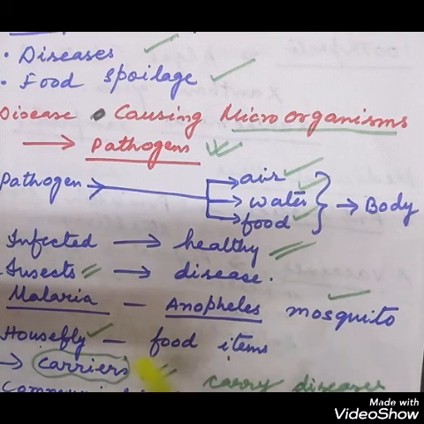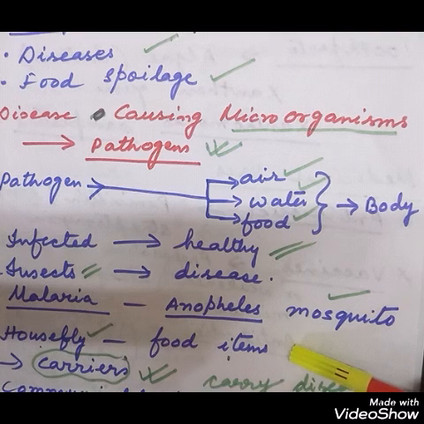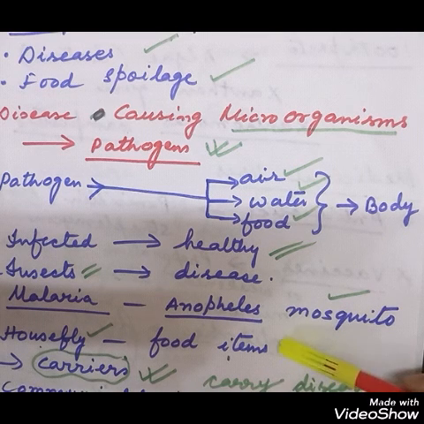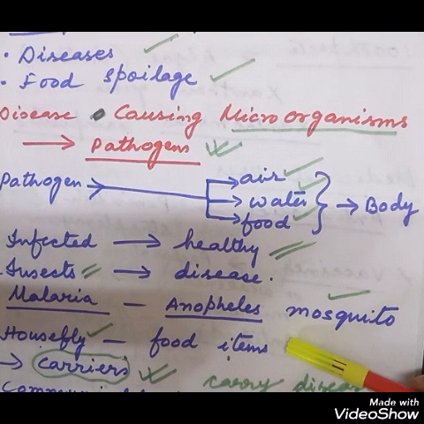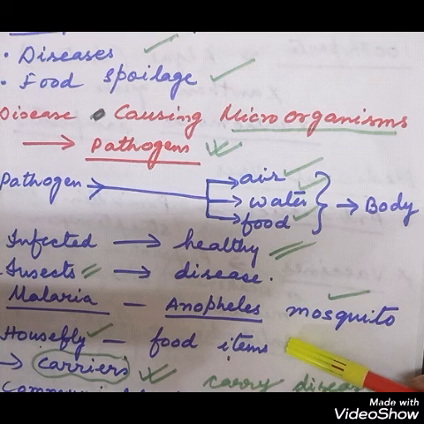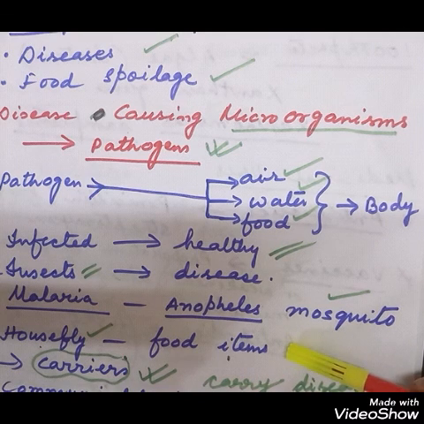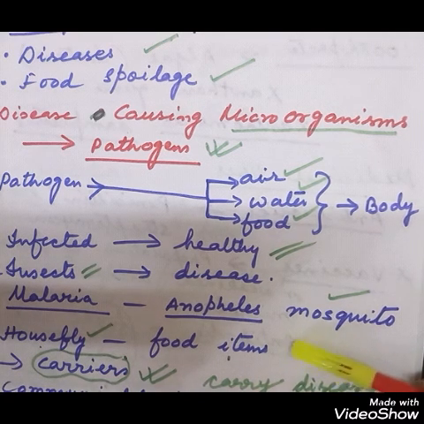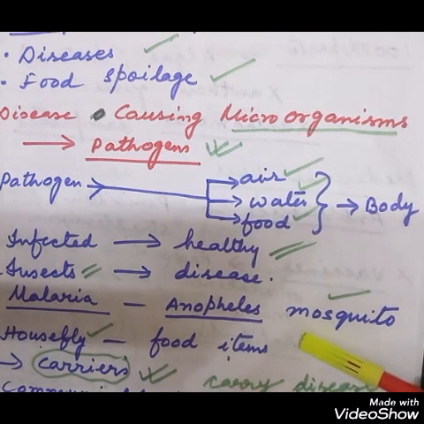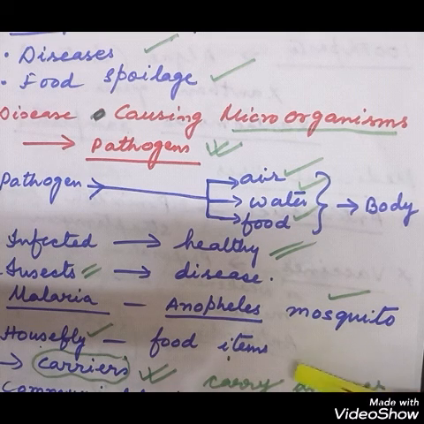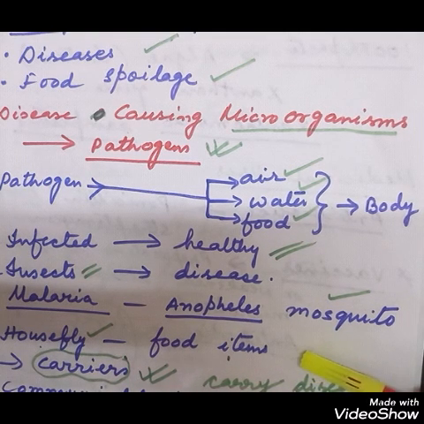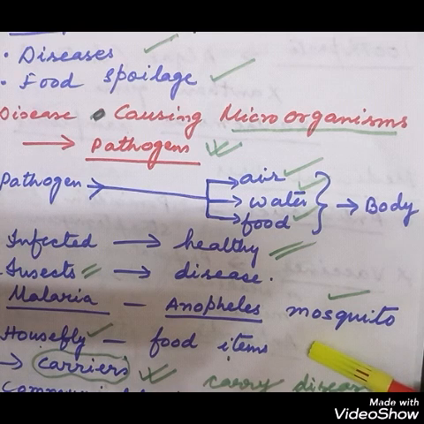Similarly, a housefly can sit on the garbage and then they can infect the food items. If they sit on another food item which we are going to eat, they can infect the food items, because dust and dirt can stick to his body, and they can transmit these pathogens to food items and cause diseases.